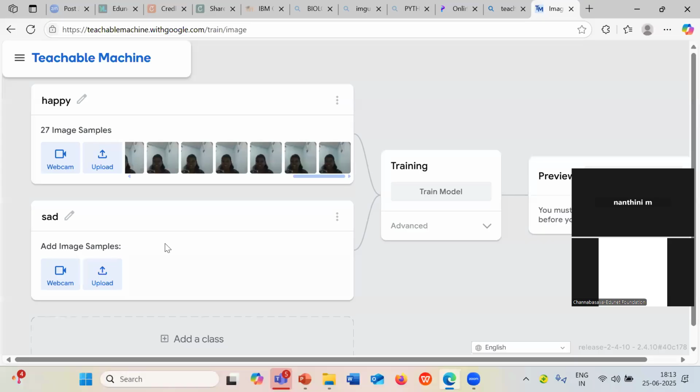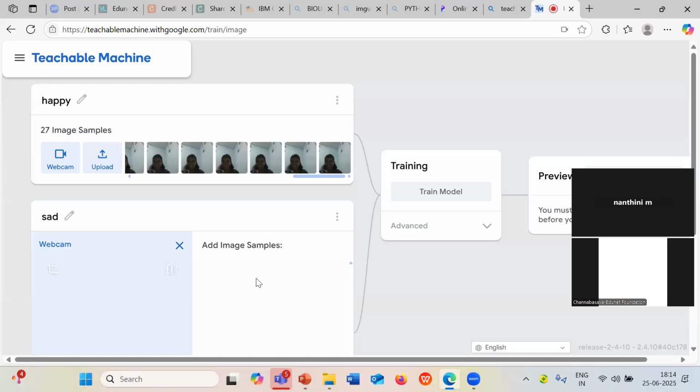Then coming to the second example here, what does the sad represent? Can anyone tell me? Students, don't post unnecessary messages. Sad face is what? Output label. So I'm going to take the input. For the sad face, I am just holding my hand like this.